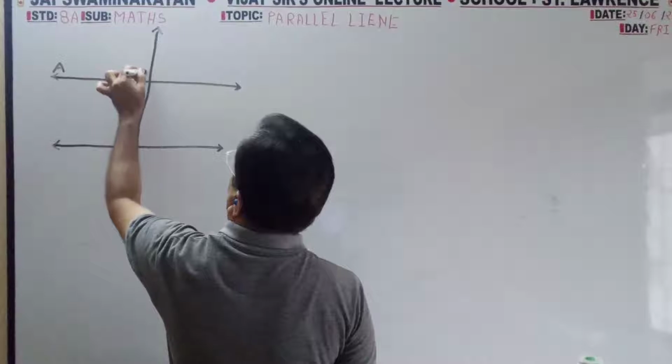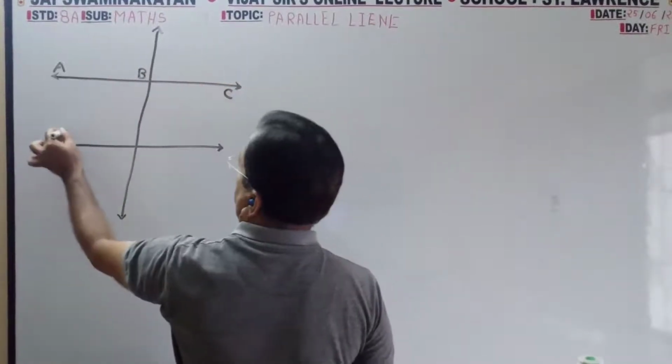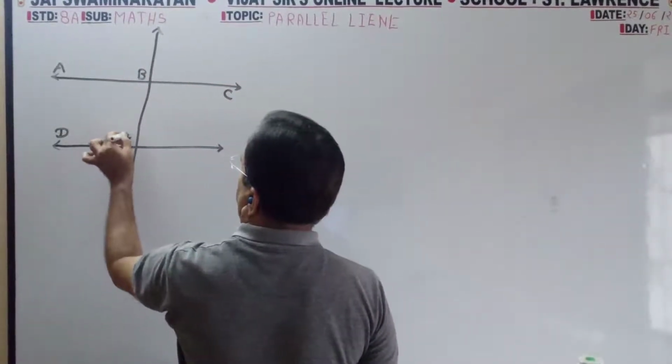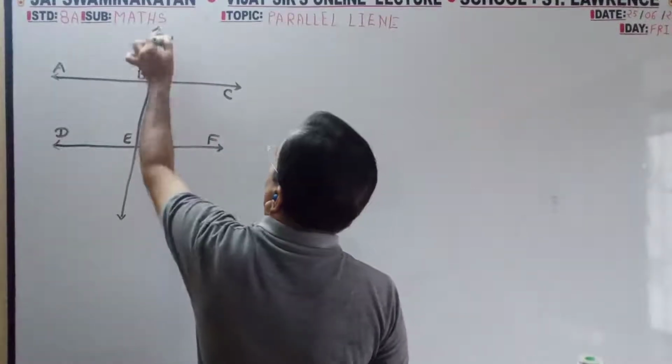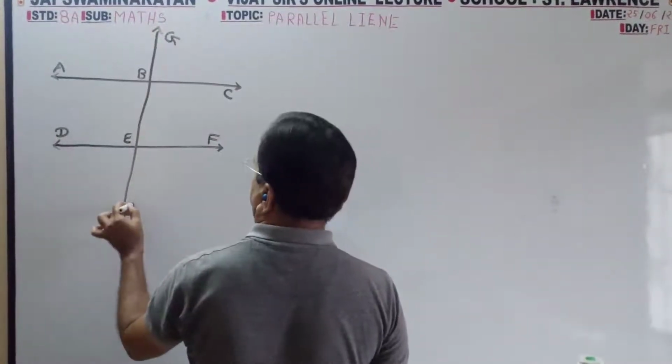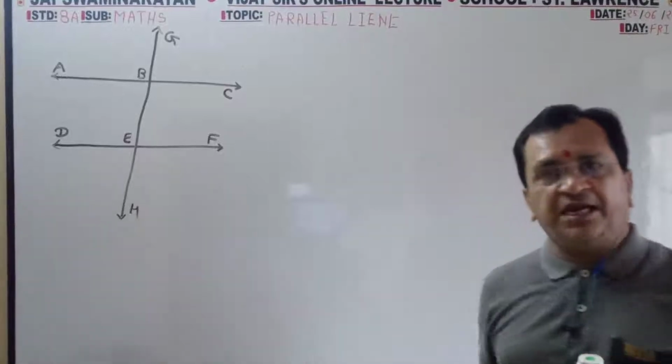A, B, C, D, E, F, G, H. All corner names I have given.